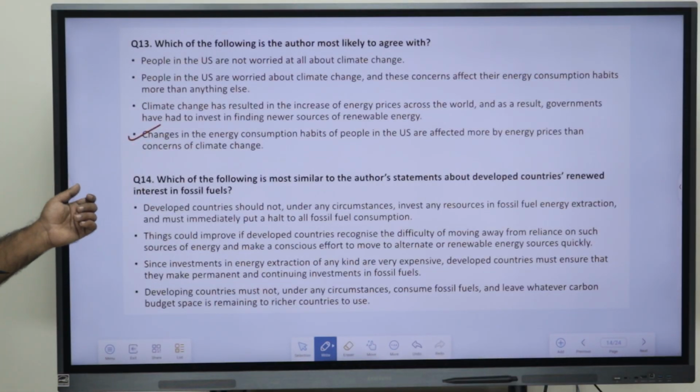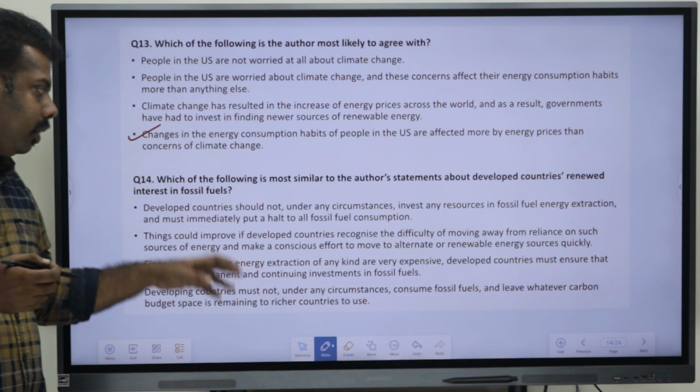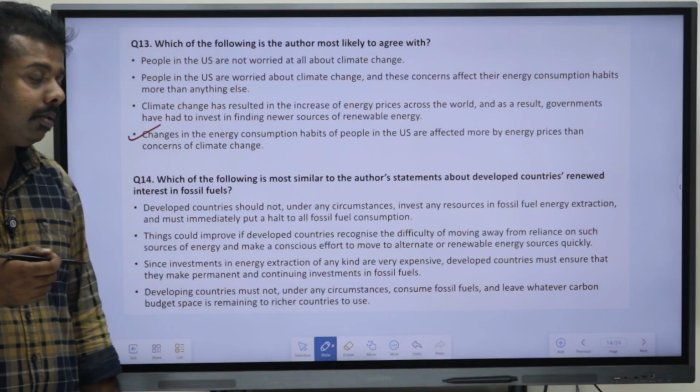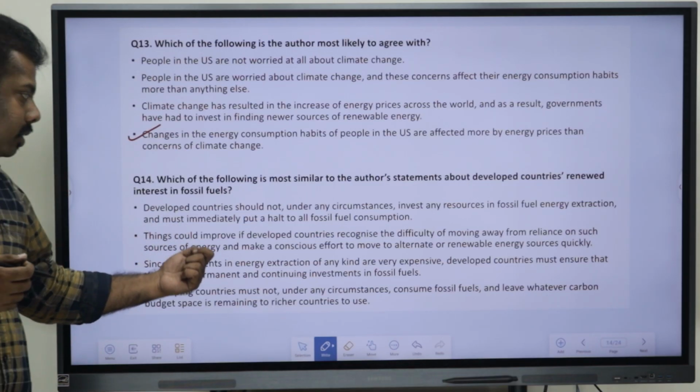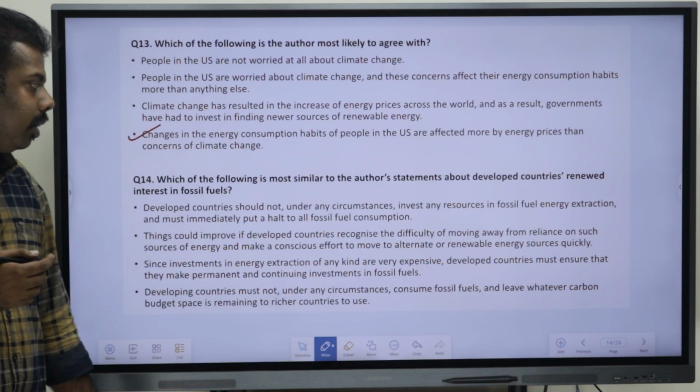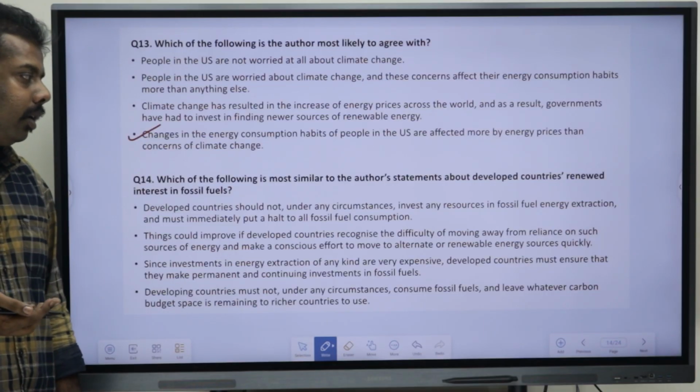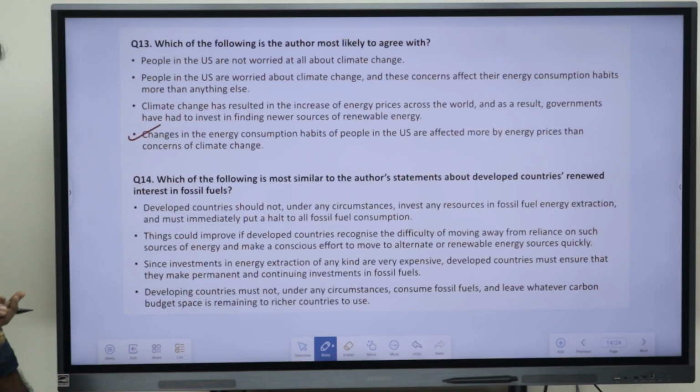Then the second one says that things could improve if developed countries recognize the difficulty of moving away from reliance on such sources of energy and make a conscious effort to move to alternate or renewable sources quickly.